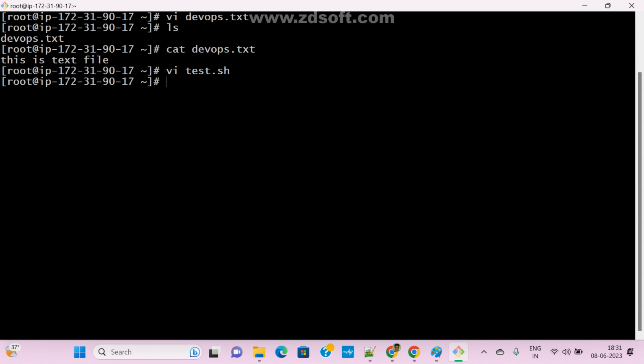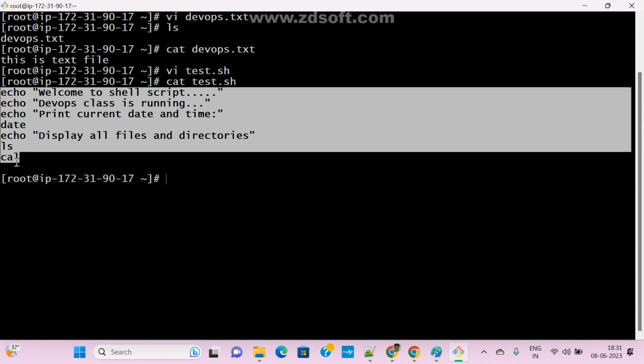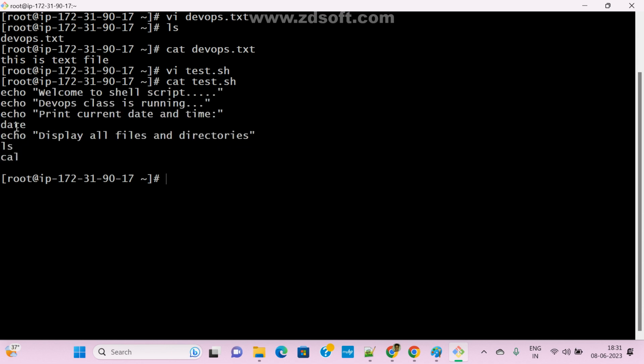Now how to execute this shell file? If the file is ready, cat test.sh. Now see here, this is your content. Here I printed four echo statements, and I added three Linux commands: the date command, the ls command, and cal. These are the sequence of commands I saved into the file.